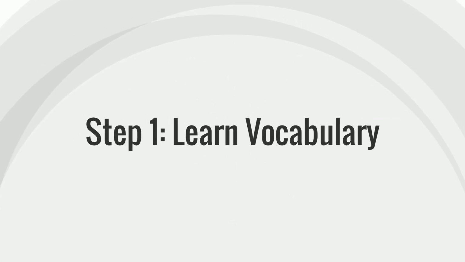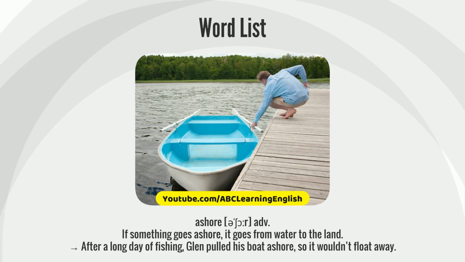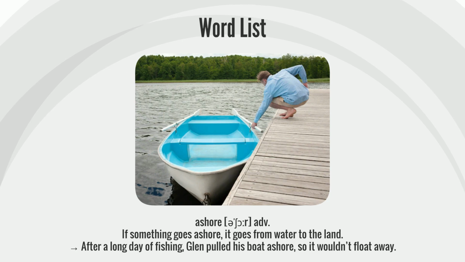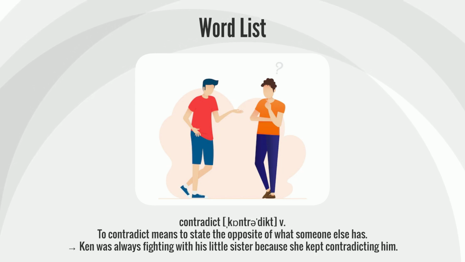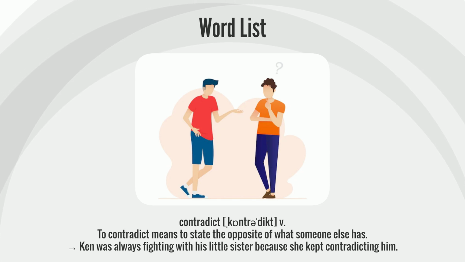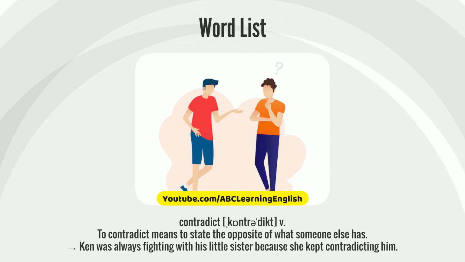Step 1. Learn vocabulary. Ashore. If something goes ashore, it goes from water to the land. After a long day of fishing, Glenn pulled his boat ashore so it wouldn't float away. Contradict. To contradict means to state the opposite of what someone else has. Ken was always fighting with his little sister because she kept contradicting him.